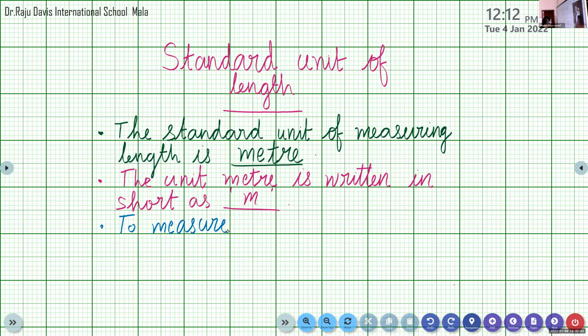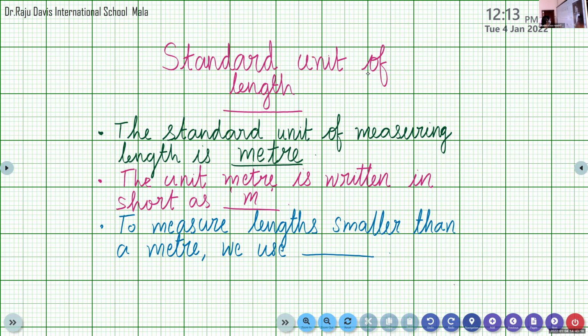To measure lengths smaller than a meter, comma, we use dash.